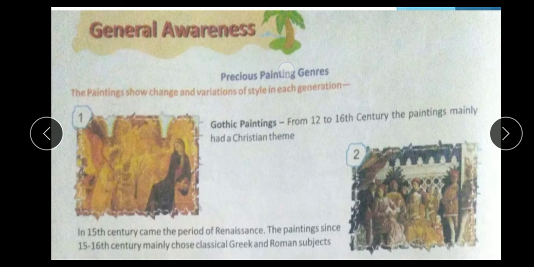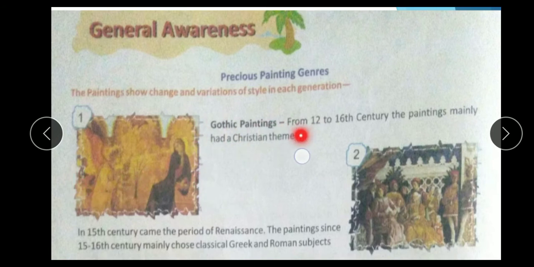Next, the general awareness. Previous painting genres. The paintings show change and variation of style in each generation. Gothic paintings: from the 12th to 16th century, the paintings mainly had a Christian theme.